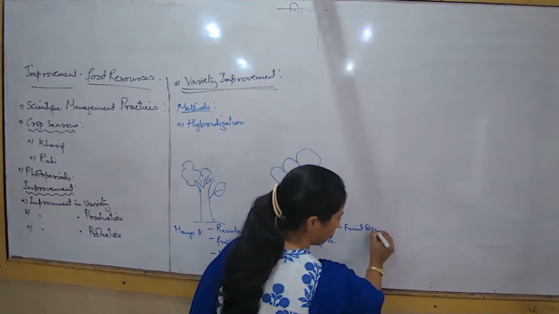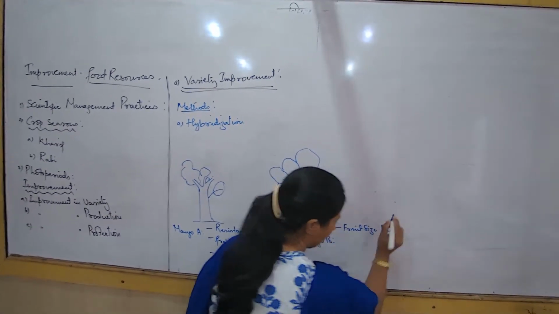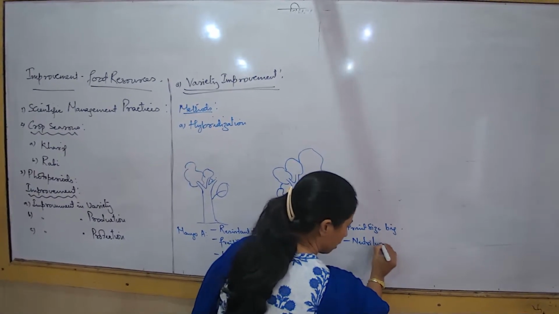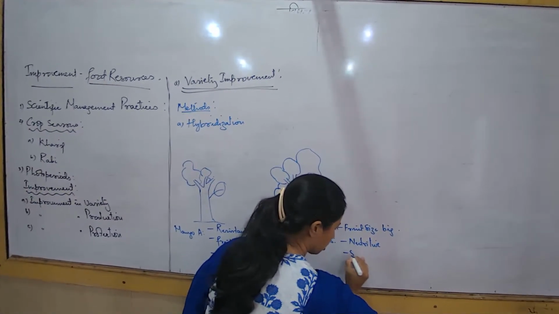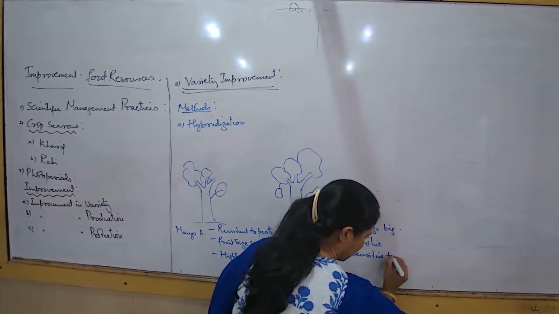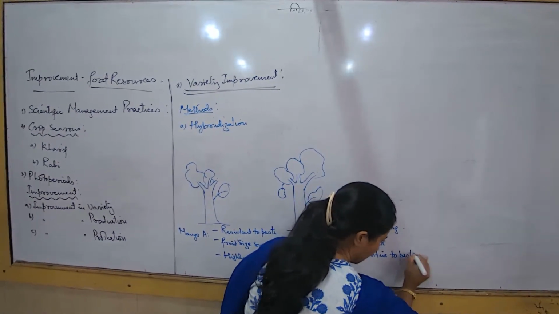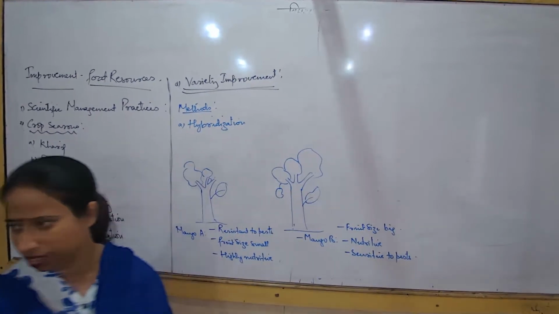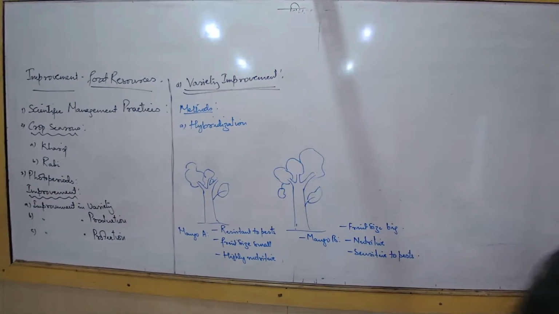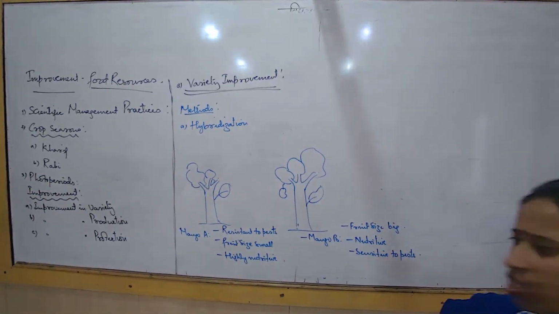What about the fruit size? The fruit size is big enough. It is also comparatively nutritive, and it is also sensitive to pests, very, very sensitive to pests. What is the meaning of sensitive? Easily it gets affected by disease-causing germs or pathogens in the soil, in the water. So now the process of hybridization has to be done.